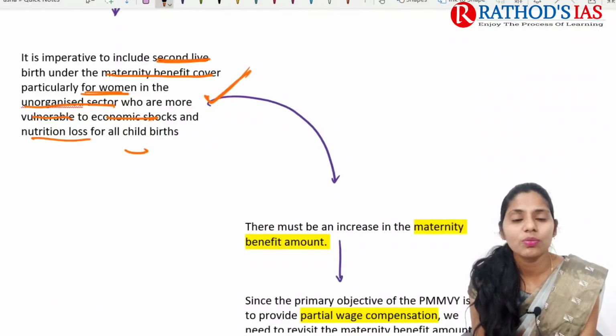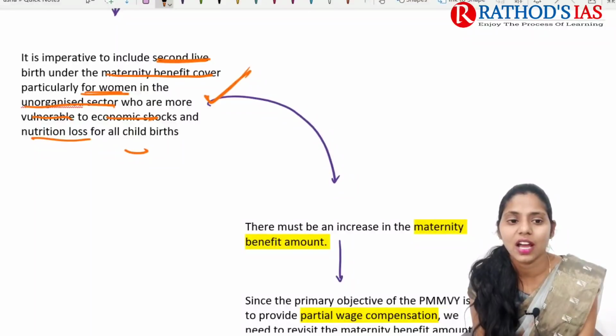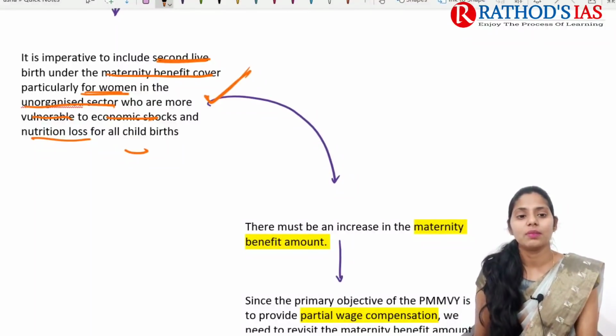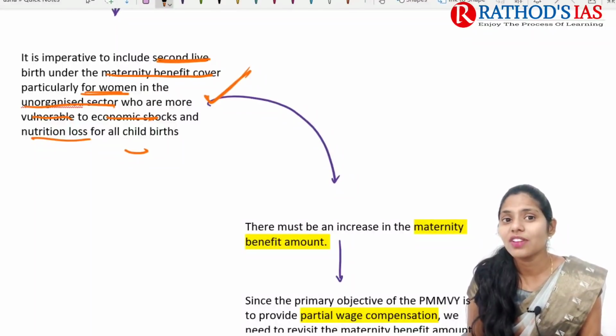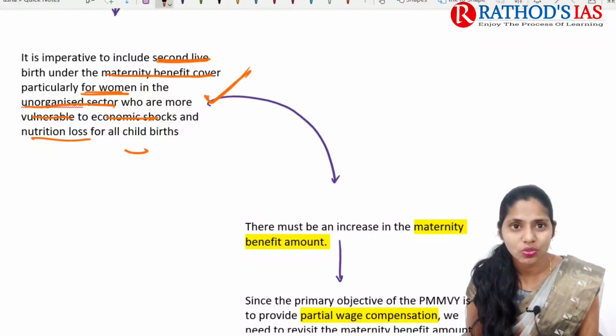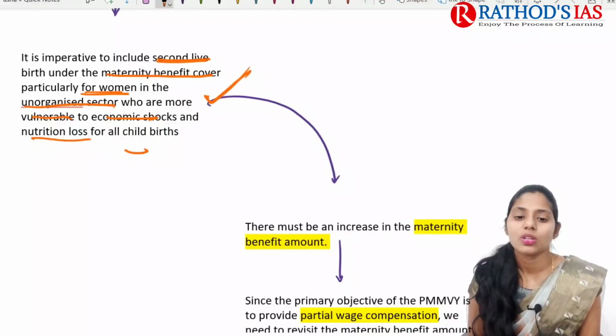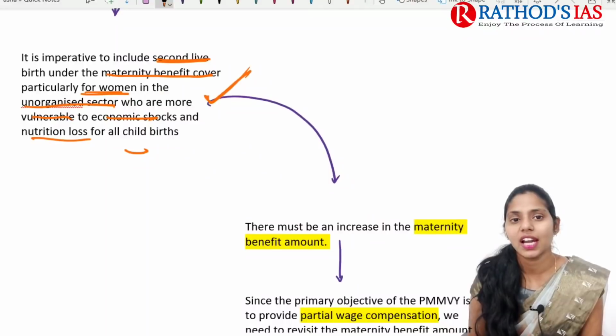Because most of the women are working in the unorganized sector and they are much more vulnerable whenever they are not going to work. That will lead to economic shocks, and will also have an impact on nutritional loss for the child as well as the mother. Because of this, we need to increase the coverage of the Pradhan Mantri Matru Vandana Yojana even for the second live birth.